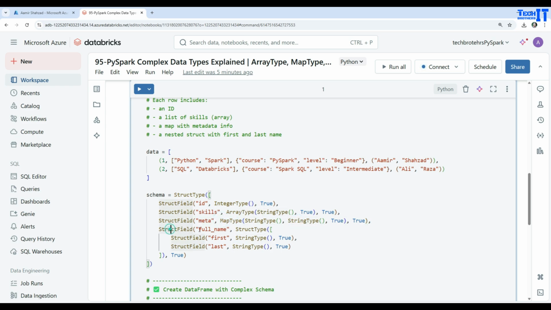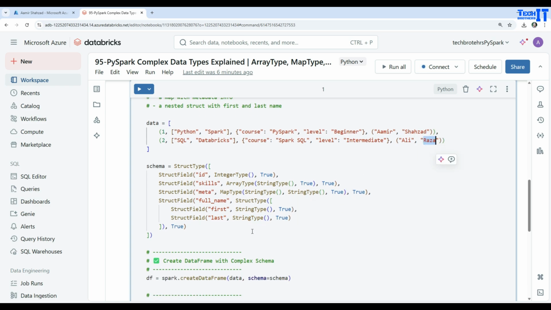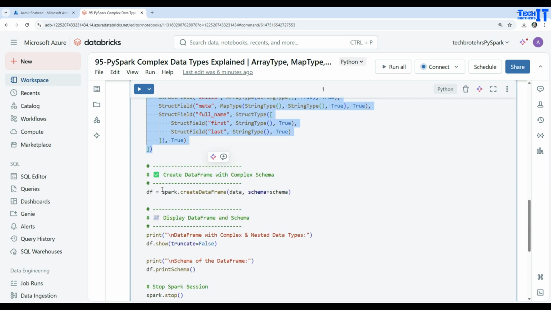Then I have StructField here called full name, and inside that I have StructType with two fields. I'm telling it, this is going to be my full name, but inside that, each field is, the first one is called first, so this is my first name, and then the second field is last name. And then we are just closing it, and now we can go ahead and create our data frame.